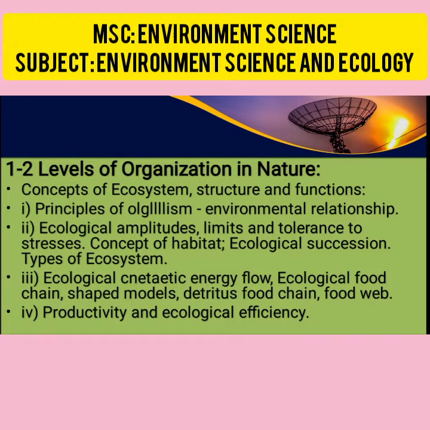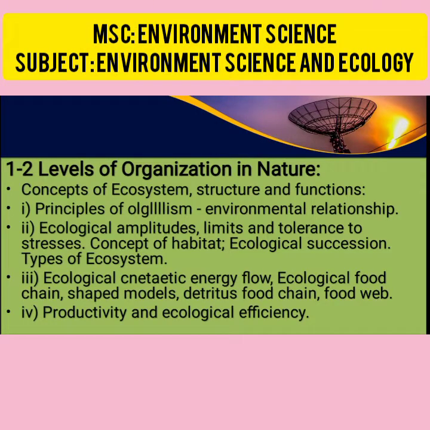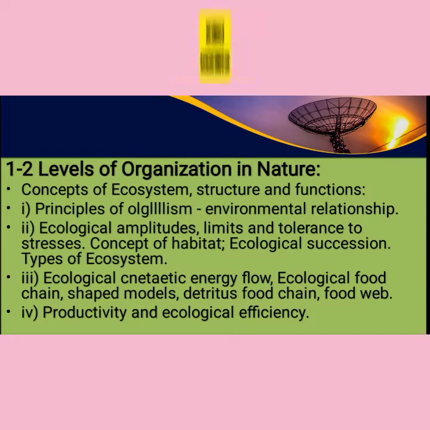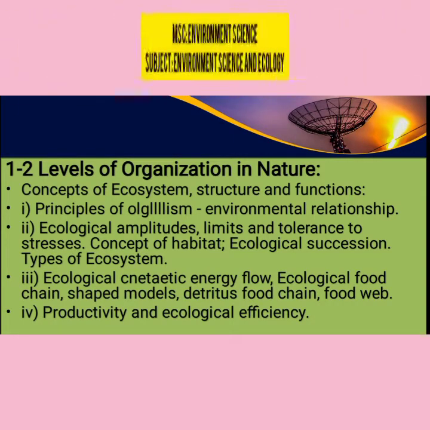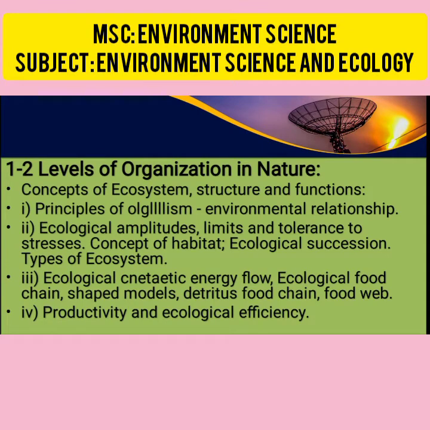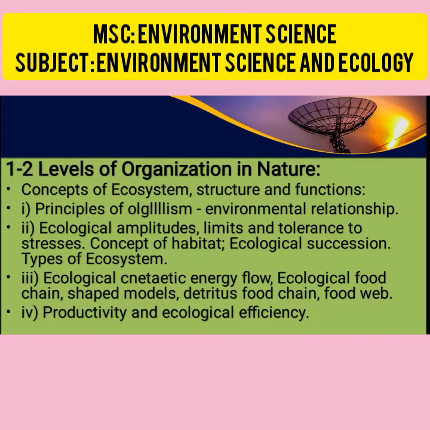Second chapter: level of organization in nature. In nature different organizations are present. For example, grassland ecosystem, forest ecosystem, aquatic ecosystem. Level of organization means, for example, on a land there is a specific organization.